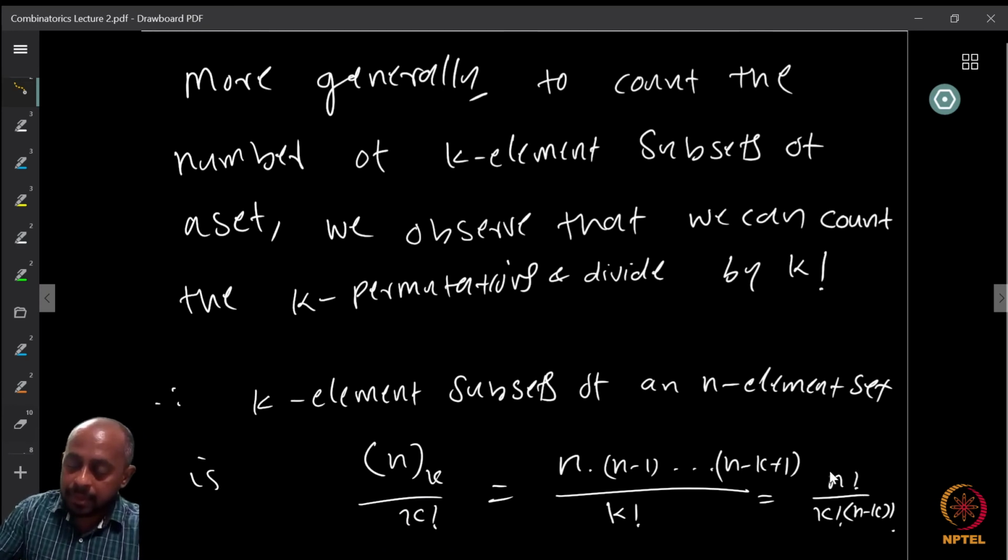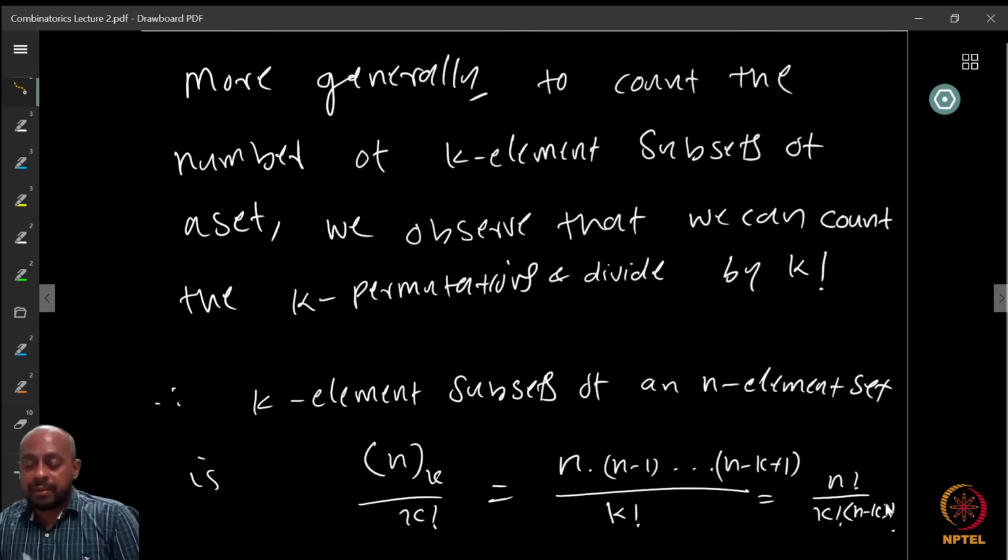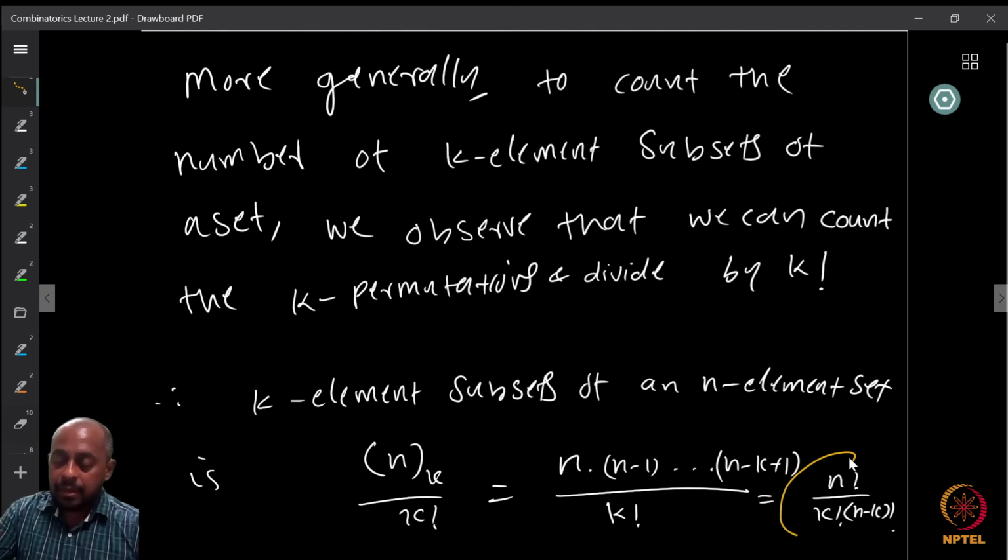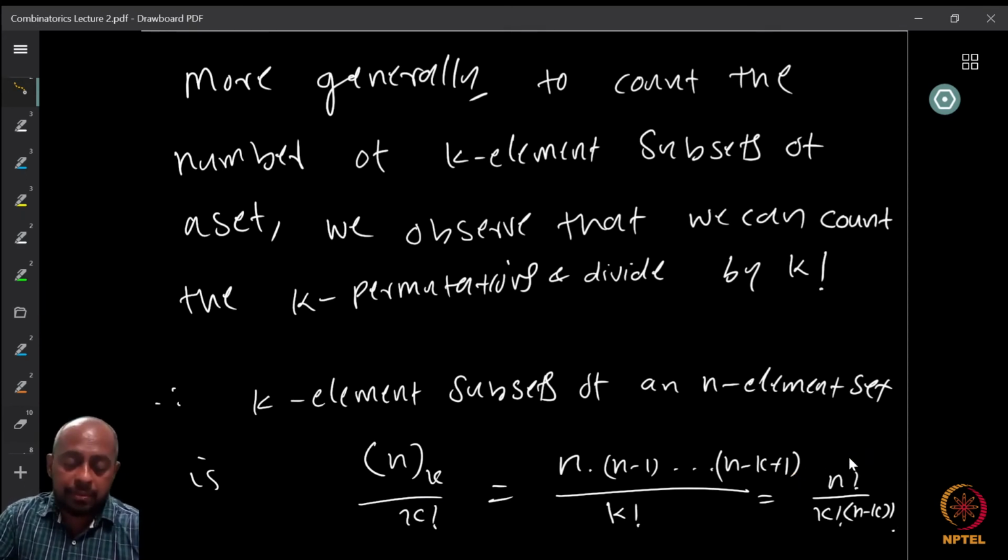So, right? That's n factorial divided by k factorial times (n minus k) factorial. So this is our number of k element subsets. So we can count the subsets by counting the k permutations first, right? Or listings, right? K element subsets that we can list, right?